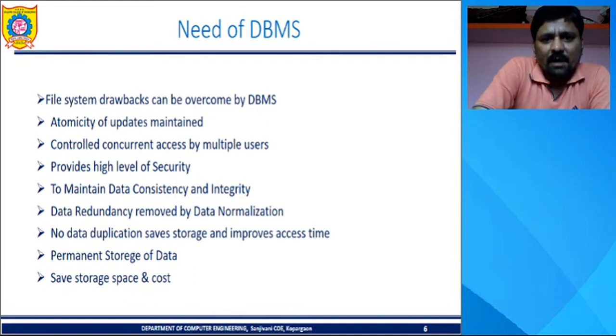The first is atomicity of updates maintained. As I told, if we transfer funds from account A to account B, then the entire transaction should complete. There should not be any partial updates. It will lead towards inconsistency, and atomicity of updates will be maintained in DBMS, in database systems.